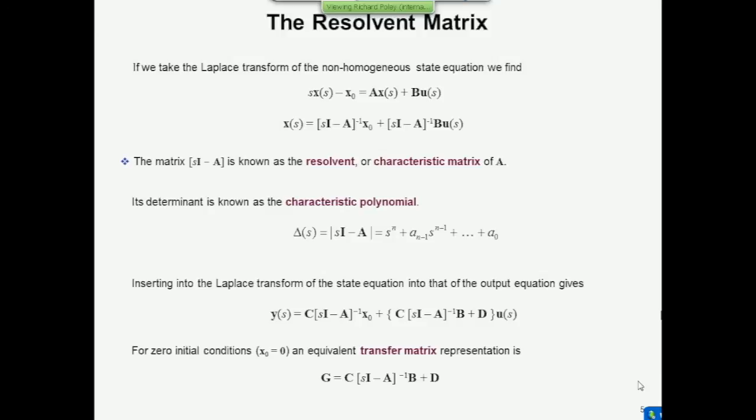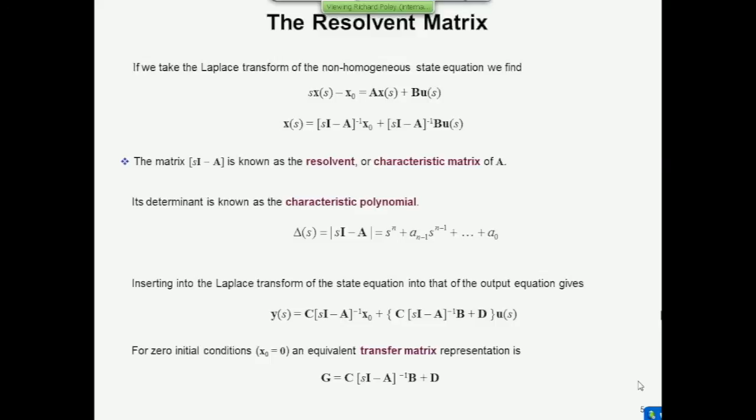Now remember, on the left-hand side you had x dot, it was a differential, so you end up with s times X(s) minus x0. Remember, when you do a first-order Laplace transform, that minus f(0) that I showed you yesterday appears. So you've got an initial condition there. And so we've got terms on the left and right involving X(s), and we can take them over onto the left-hand side and say that we have (sI minus A) times X(s). I just haven't included that intermediate step. And take x0 onto the right-hand side. So the right-hand side becomes x0, the initial condition, plus B times U(s).